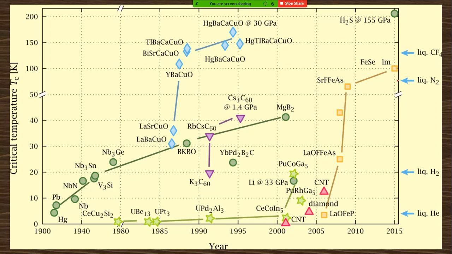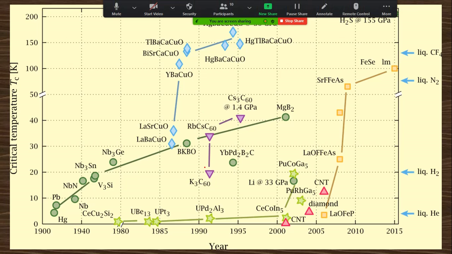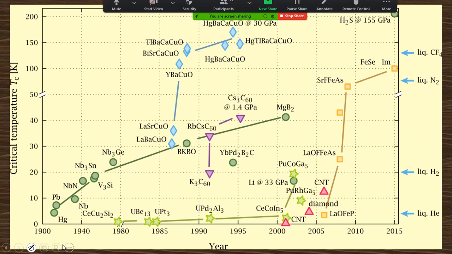You can see here the materials whose TC is higher than the liquid nitrogen temperature, these are known as high temperature superconductors. CNT is most useful, but yttrium barium copper oxide has a temperature higher than the liquid nitrogen temperature. Okay, these are the plots you can see easily.